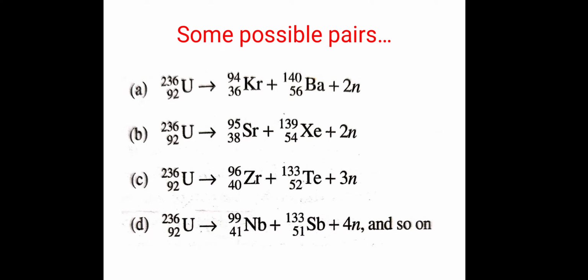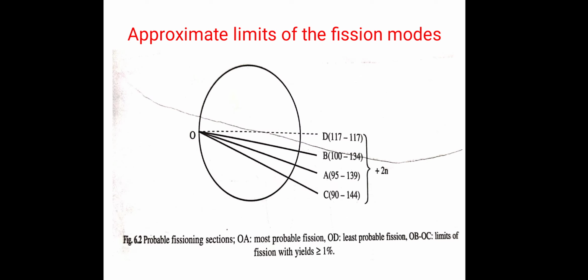Some possible pairs are here. 4 pairs are shown. In the first example, there is a formation of krypton and barium along with 2 neutrons. In the second, strontium and xenon along with 2 neutrons. In the third, there is a formation of zirconium and tellurium along with 3 neutrons, and in the fourth case, niobium and antimony along with 4 neutrons, and so on. So 4 are shown and there can be 30 pairs.